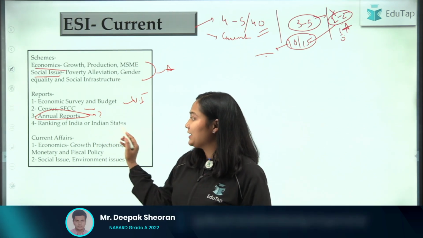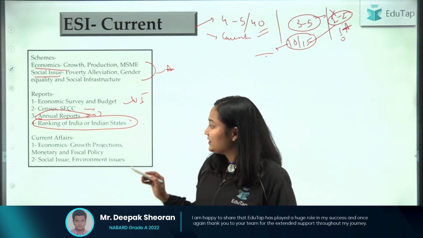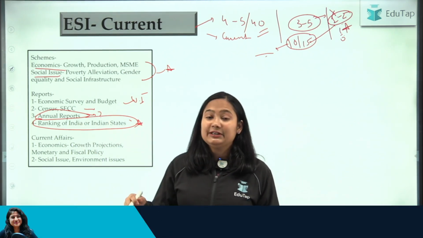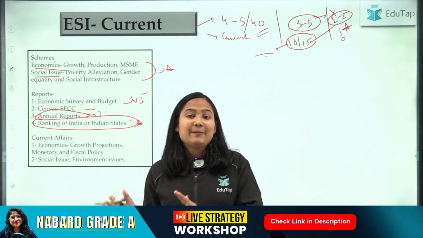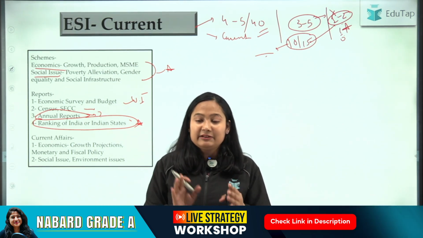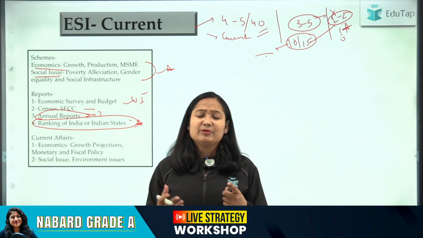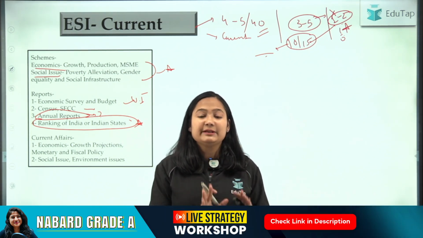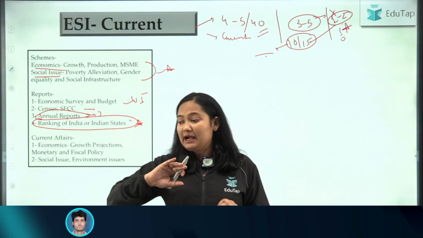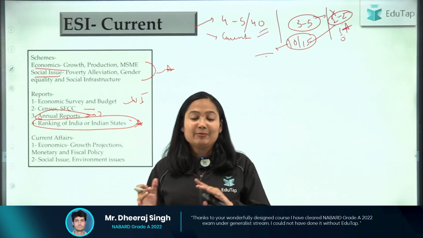So you need to do all the annual reports that are from your syllabus itself. Then you will have to see India's ranking in any report, be it related to multi-dimension poverty, because poverty is a part of your syllabus. In inflation, if any report comes, you will have to see that. Hunger index, what is our rank, human development, what is your rank, because it is all part of your syllabus. You cannot say, ma'am, I have read this particular thing, but I don't know if it is relevant for my exam or not.